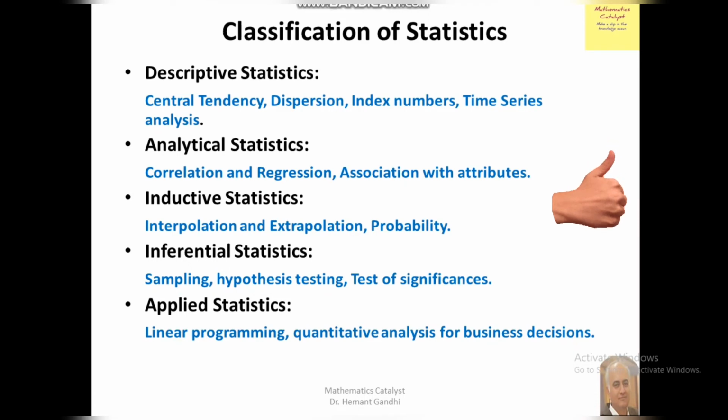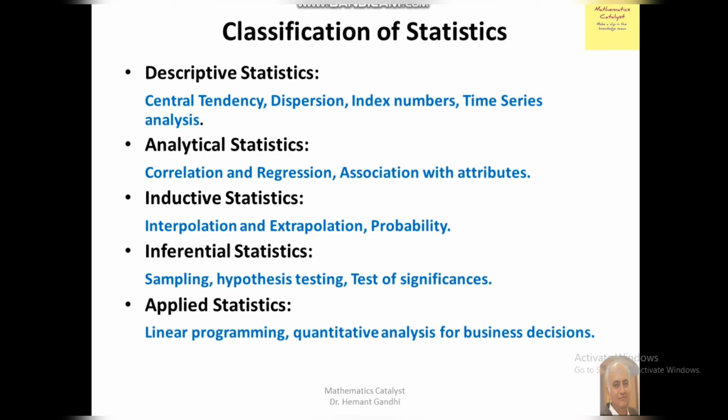As one variable grows or decreases, what will be the impact on the second variable? We can analyze this by using the correlation. And second is regression. Regression generates the relationship between the two variables, and association of attributes is a qualitative study of statistics.